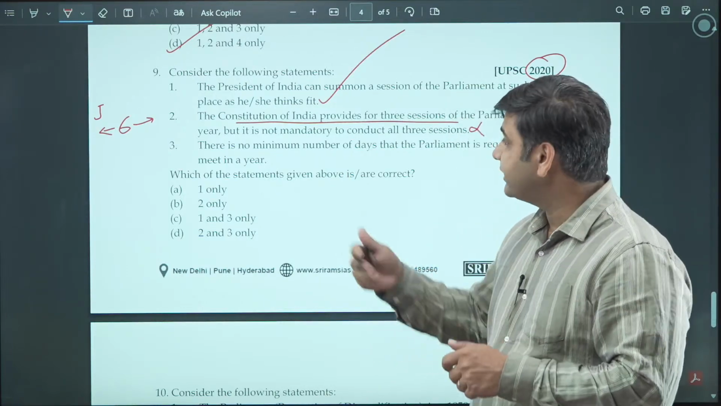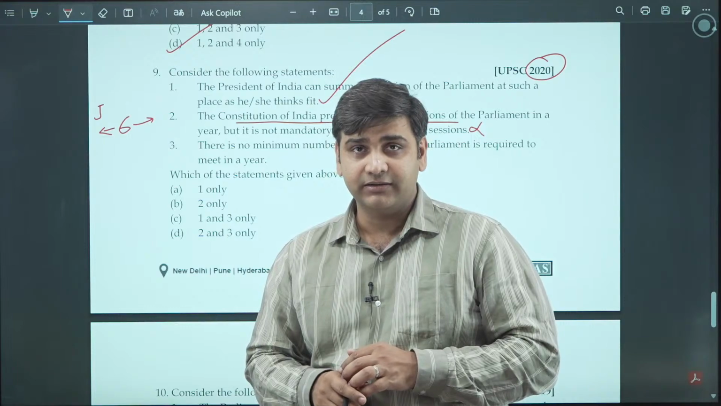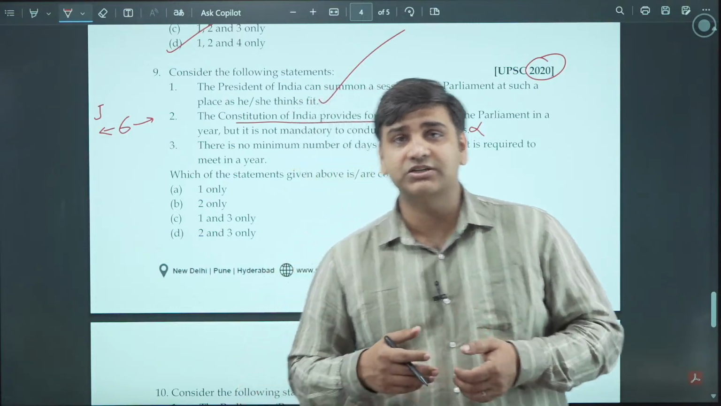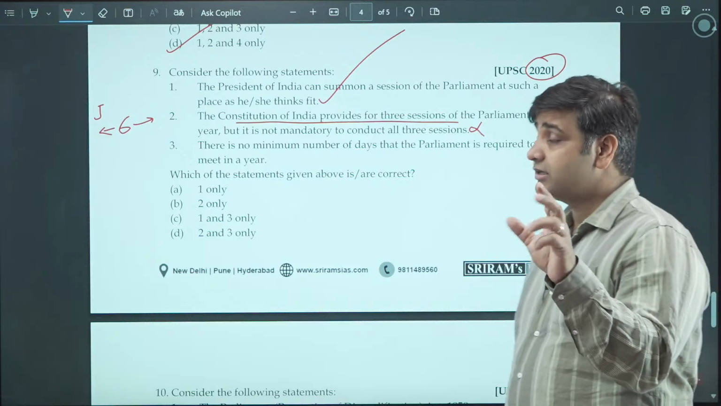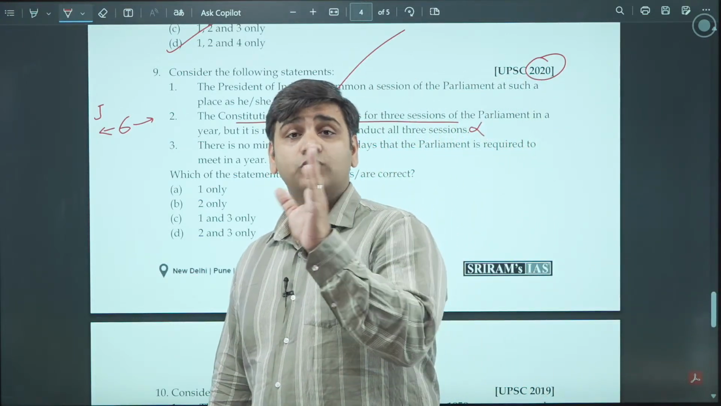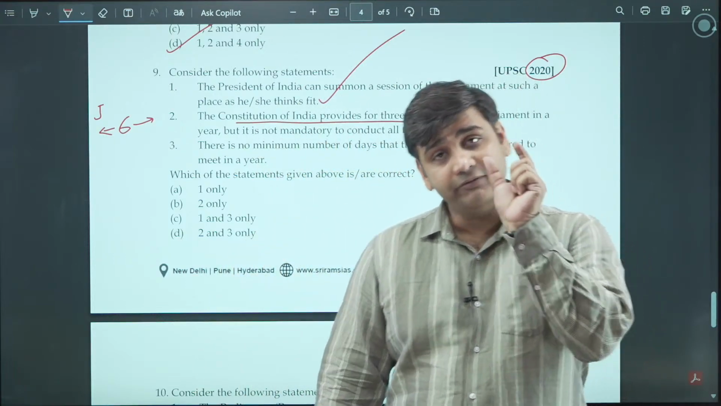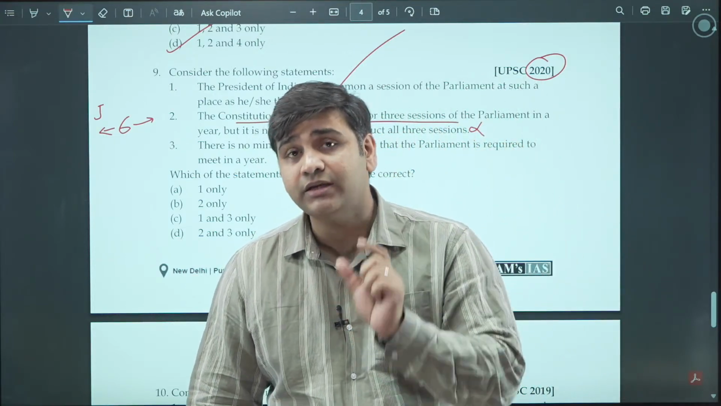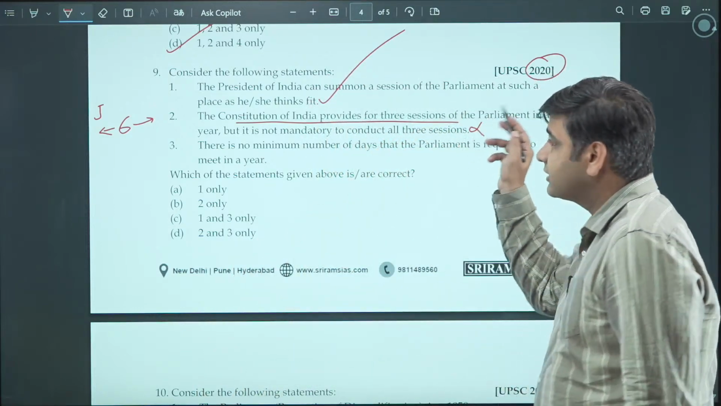It does not provide for the number of sessions and how many sessions there are. And we do have monsoon session, budget session, winter session, but that's not written in the Constitution. It only says that for the two sessions of the parliament, the maximum gap between those two sessions can only be 6 months, not more than that. So this is not the correct statement.